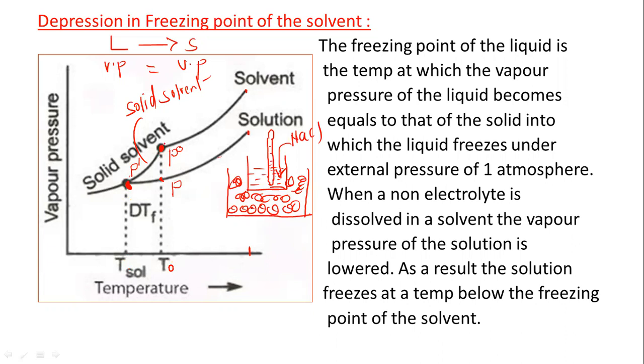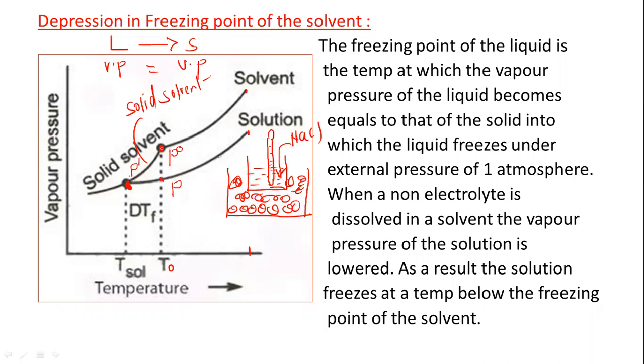The corresponding vapor pressure is P0 here, and the corresponding vapor pressure is P dash here. So this graph shows the variation of vapor pressure with temperature for solvent and solution, under which the freezing process takes place, where the liquid is converted to solid.